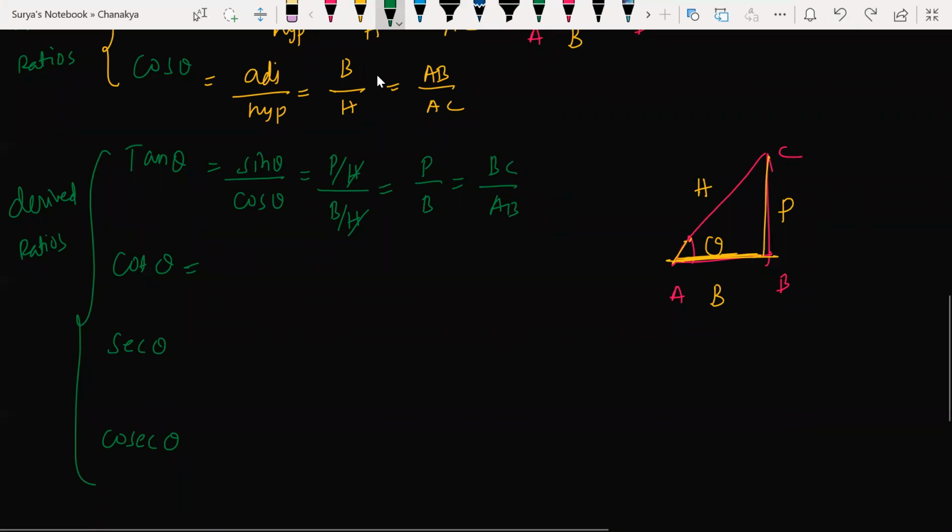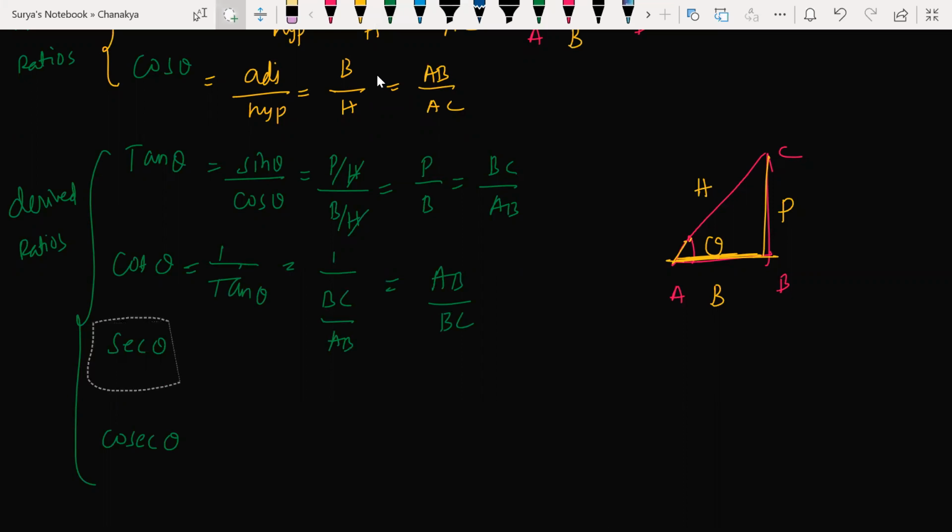Sin theta by cos theta. So you can say opposite by adjacent. Cot theta is nothing but, beta, 1 by tan theta, the reciprocal of tan. So 1 divided by the tan function is what now? BC by AB here. So can I write this as AB by BC now? Isn't it? Very simple. All right. Hope you are getting my point.